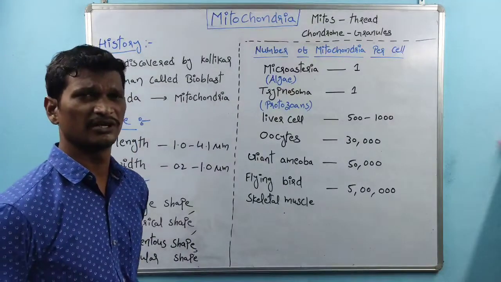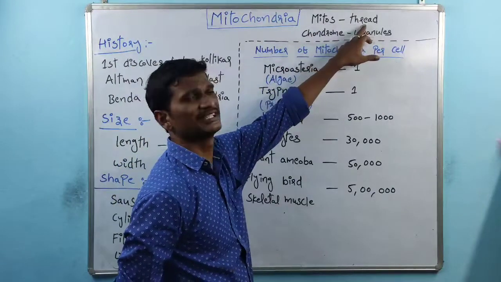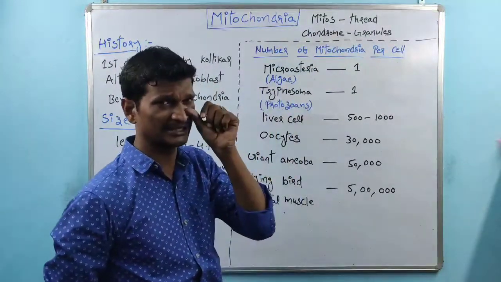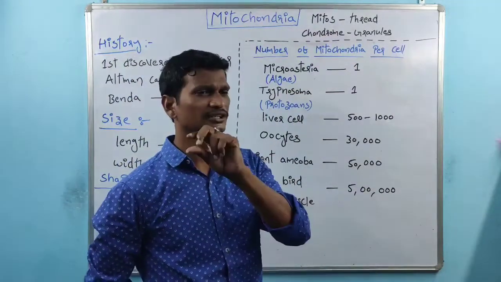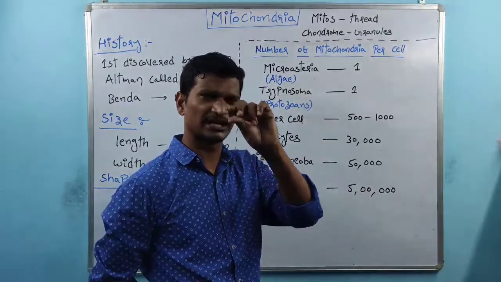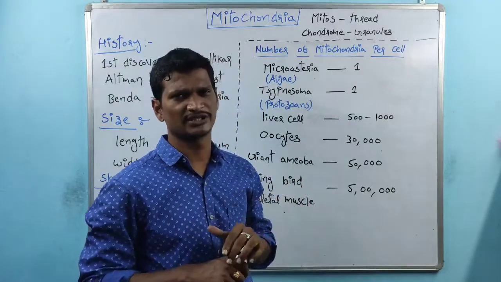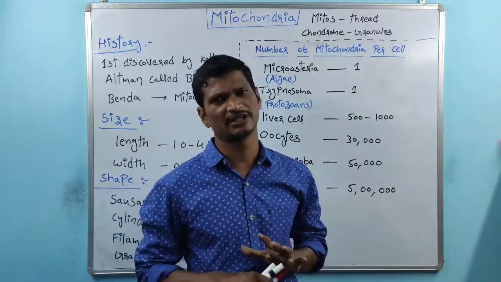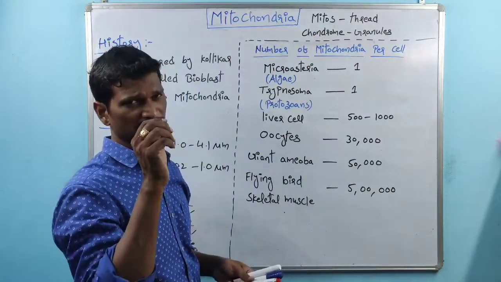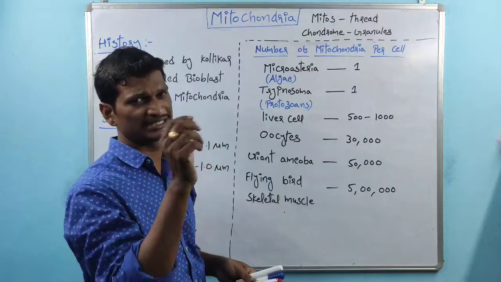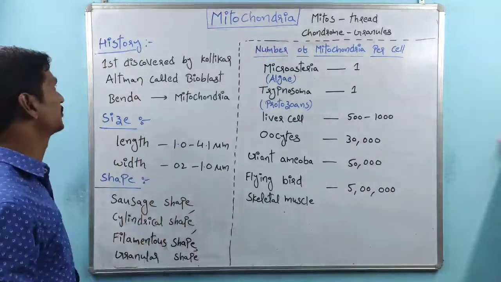So what is mitochondria? What is the meaning of mitochondria? Here mito indicates thread, and chondrion indicates granules. There are continuous thread-like and granule-like structures, and these form the mitochondria. So that's the reason why this is called mitochondria. Mito indicates thread, chondrion indicates granules, right? So that is about the name of the mitochondria.